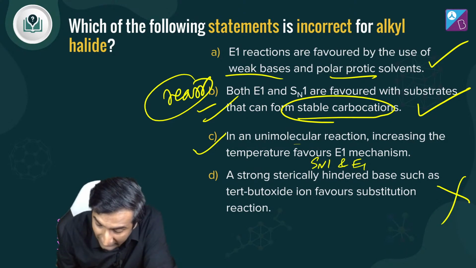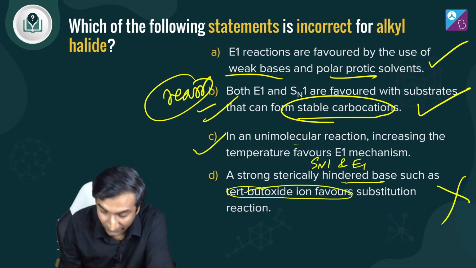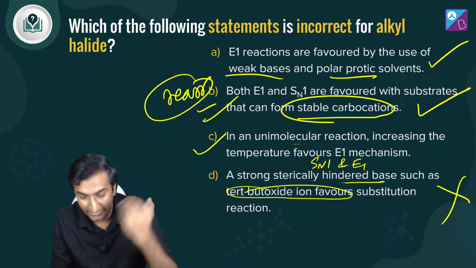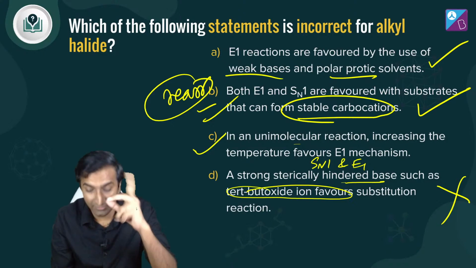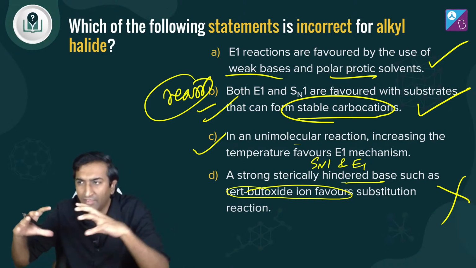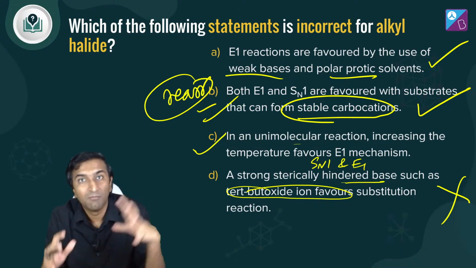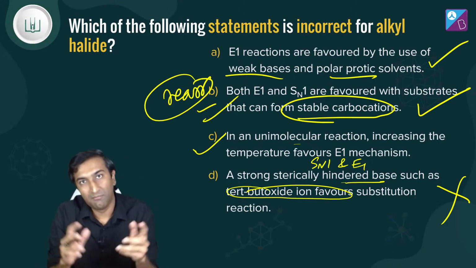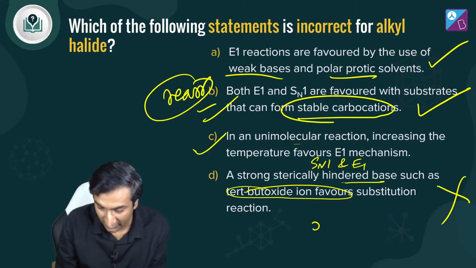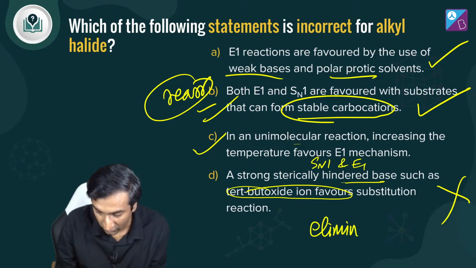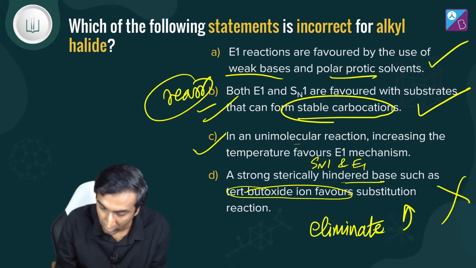A strong sterically hindered base such as tertiary butyl oxide favors substitution reaction. Yes. नहीं, ये तो गलत है. अगर strong steric hindered है, अगर hindered base है, तो भाई how is it going to attack the substrate? बड़ा है, कैसे अटैक करेगा? बड़ा है तो eliminate करेगा. ठीक है. So this will go through the eliminate वाला route.